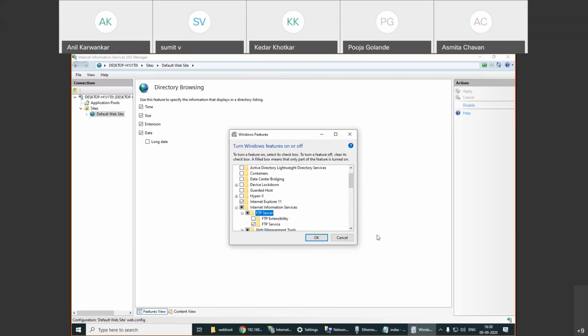If you select it as the FTP server, instead of HTTP, you can provide FTP:// and the IP address in the browser. So whatever files you are sharing in the FTP folder, all those files will be available and your terminal will be a file server. So HTTP server and FTP server are configured with the support of this Internet Information Services.